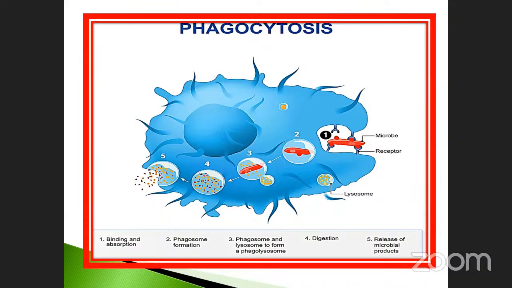After that, see that the phagosome as well as the lysosome are both involved in the ingestion of microorganisms, particularly bacteria. After that, the bacteria are completely digested. This is the digestion step, the fourth one. Then, at last, all the absorbed material is taken up and the microbial product is released. The waste material present in it may be eliminated through the opposite side. It enters one side and is released on the opposite side. So these are very important steps that happen in the body. Note it down, it's very important.